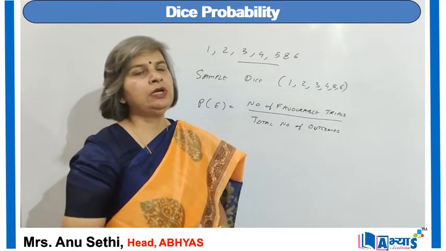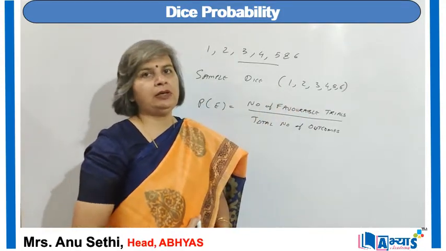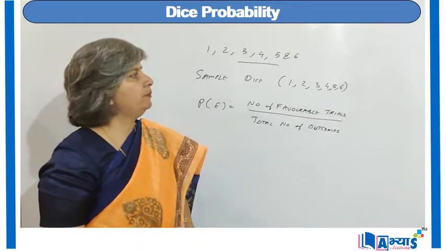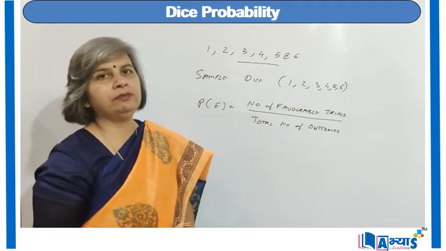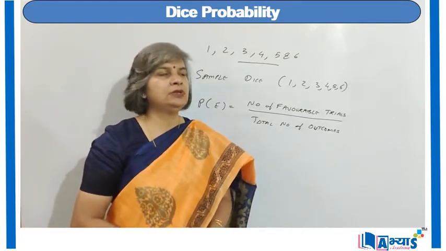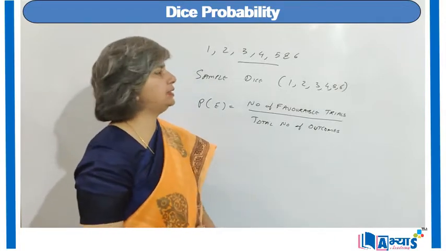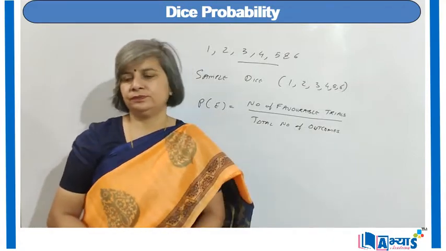So the sample space for the dice is 1, 2, 3, 4, 5, 6, and all the events are equally likely. That means it is not sure which event will occur next time, because all of them are possible cases. So they are equally likely events, and the sample space for the dice has 6 outcomes.